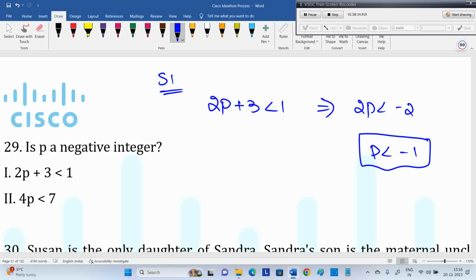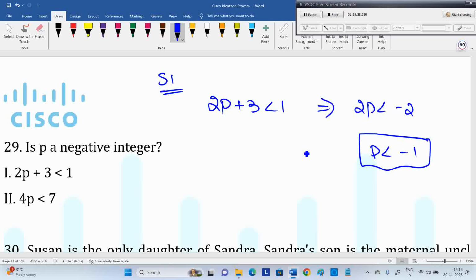Minus 2 is less than minus 1, and minus 2.5 is also less than minus 1. Minus 2.222 is also less than minus 1. Minus 2.22 is not an integer. There is nothing to decide whether p is an integer or not. I cannot decide there, right? If the question were about a negative number, then 1 alone would be correct, but the question is about a negative integer.